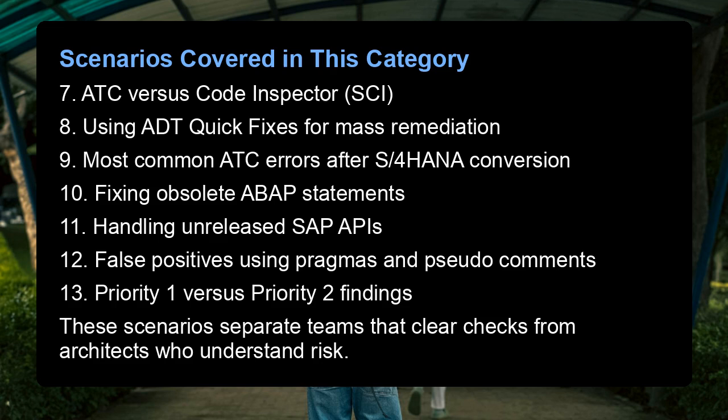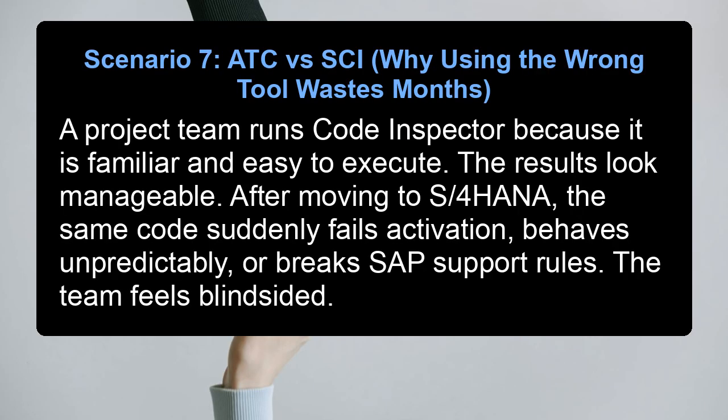These scenarios separate teams that clear checks from architects who understand risk. Scenario 7, ATC versus SI. Why using the wrong tool wastes months. A project team runs Code Inspector because it is familiar and easy to execute. The results look manageable. After moving to S/4HANA, the same code suddenly fails activation, behaves unpredictably, or breaks SAP support rules. The team feels blindsided.